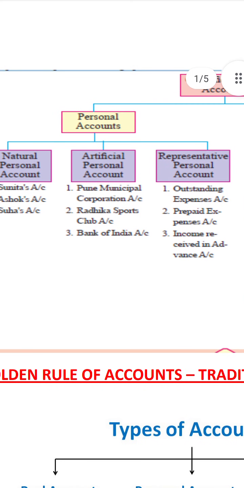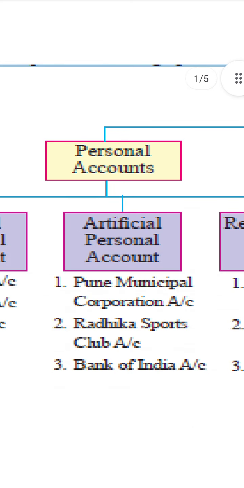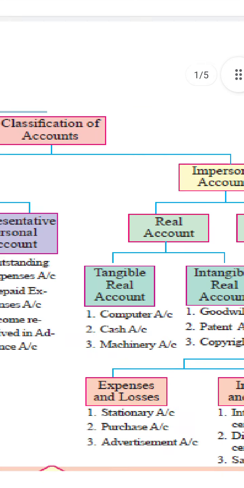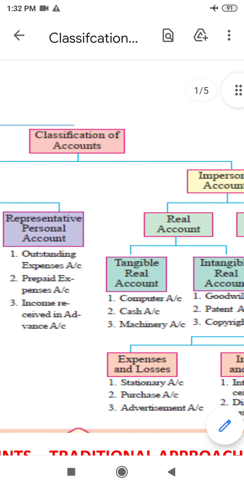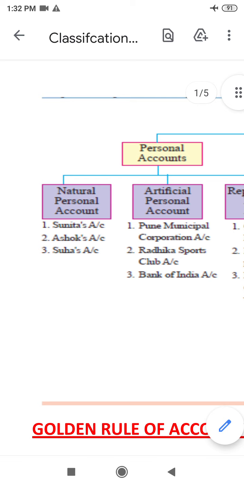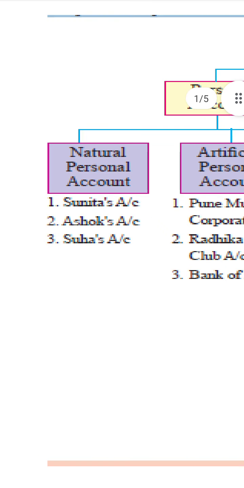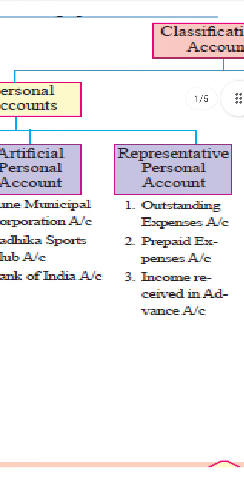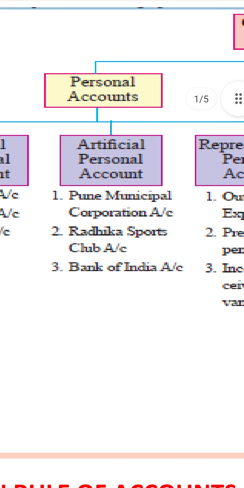There are two types of accounts: one is personal account and another is impersonal account. And personal accounts again have three types: natural personal account, artificial personal account, and representative personal account.